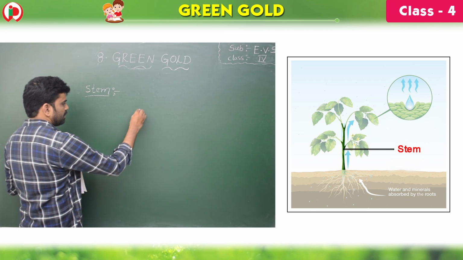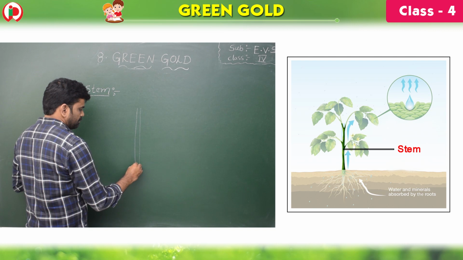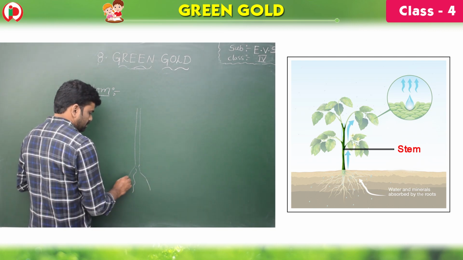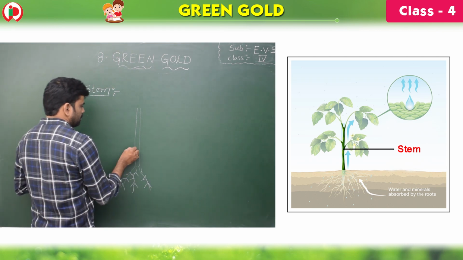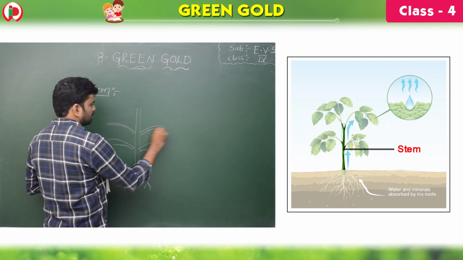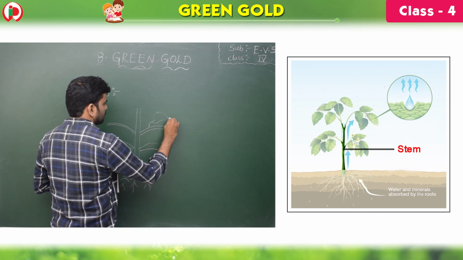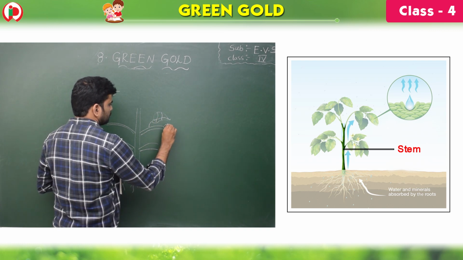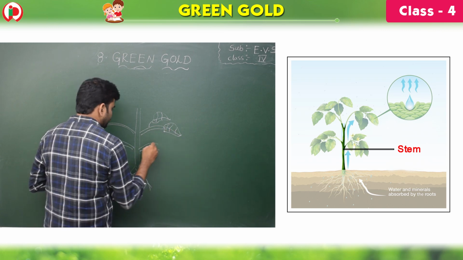So children, you see, we will consider this is the stem, and these are the roots. These are the different branches. So these are the leaves.